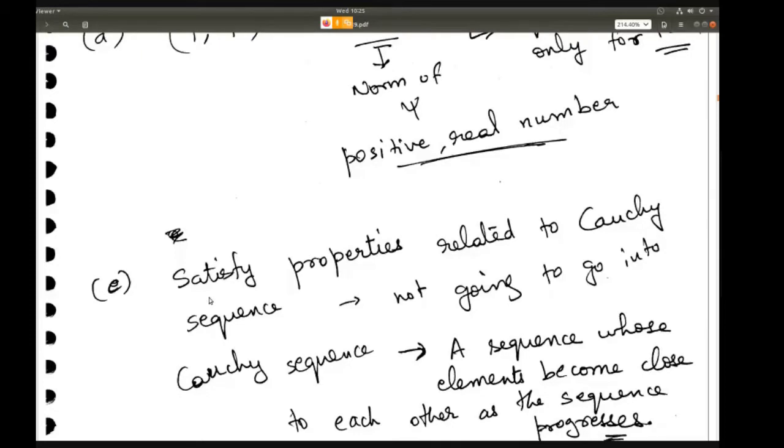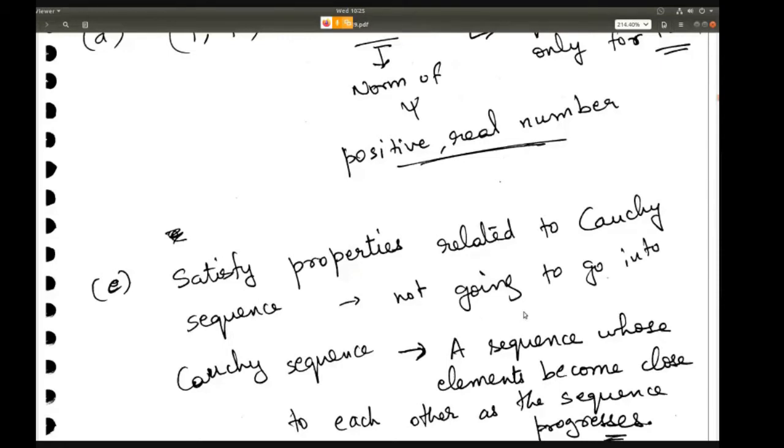Then Hilbert space also satisfies some properties related to Cauchy sequence. I'm not really going to go into what Cauchy sequence is much. I'll just explain to you what Cauchy sequence is, but I won't go into the properties of it because it's not really important for us to understand the rest of the stuff.